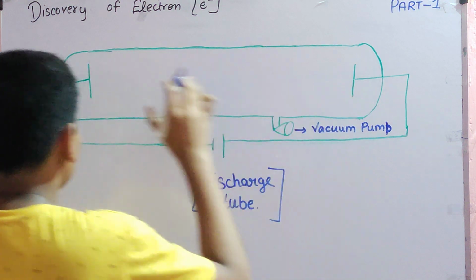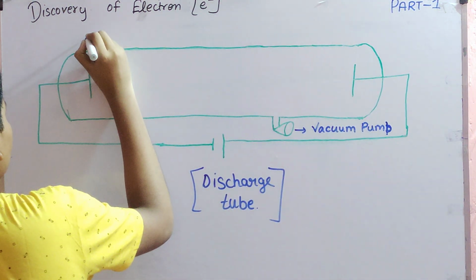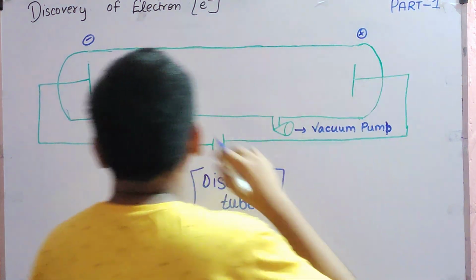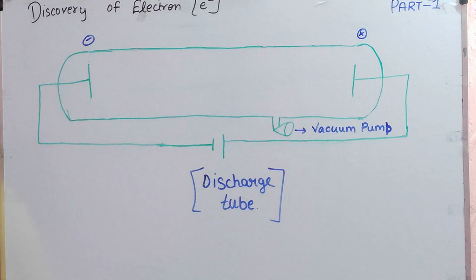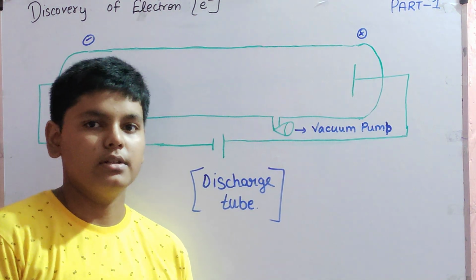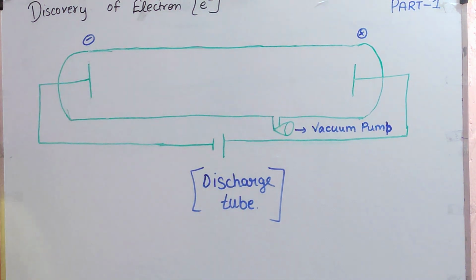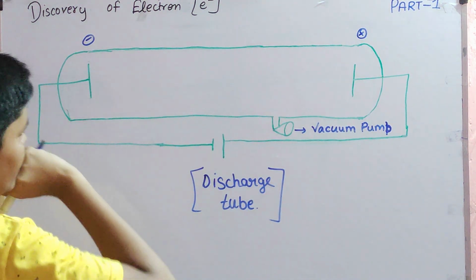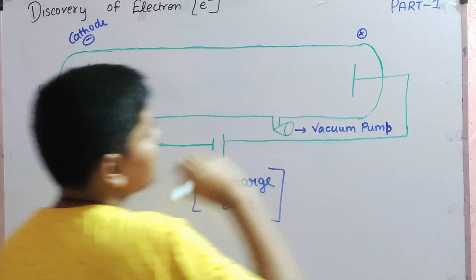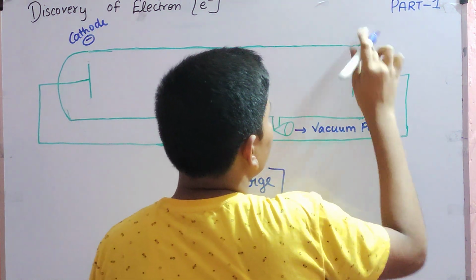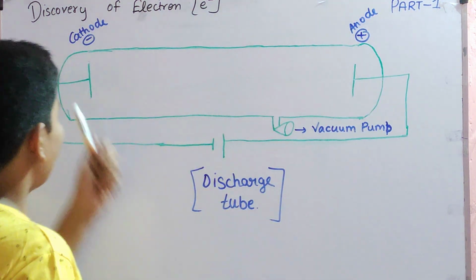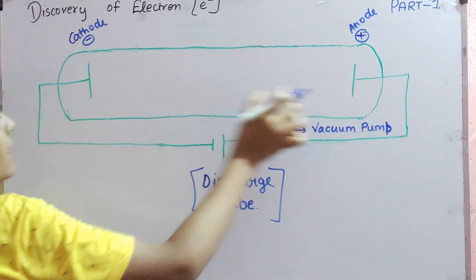These are electrodes. Let me say this one has a negative charge and this one has a positive charge. The positive electrode was called the anode and the negative electrode was called the cathode. Negative charge over here is called the cathode, and the positive side is the anode. Cathode and anode are electrodes.